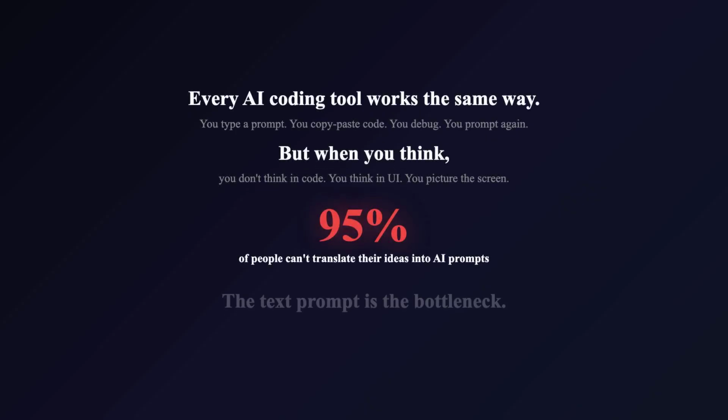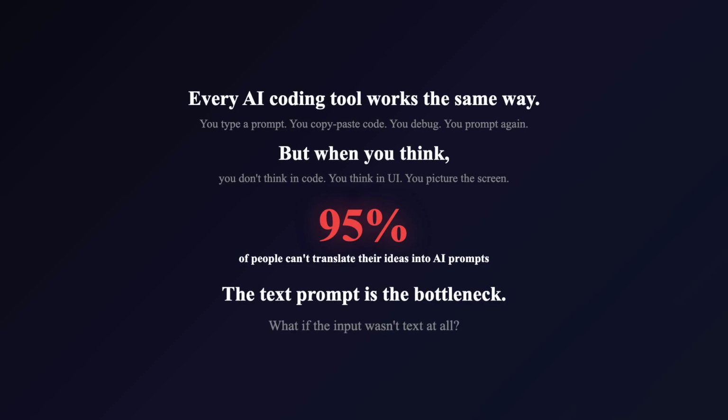Let me zoom out for a second. Current AI coding tools, Cursor, Bolt, V0, all of them work the same way. You open a chat, you type a prompt, you copy-paste code, you debug, you prompt again. It works. But there's a fundamental mismatch in how we communicate. When you think "I want a product catalog with a detail page," you don't think in code. You think in UI. You picture the screen. You know what buttons do. The text prompt is an intermediary translation step that most people are terrible at. The prompt is the bottleneck.